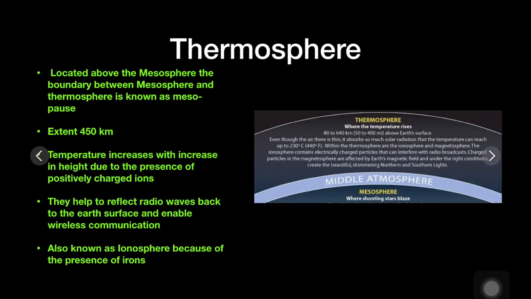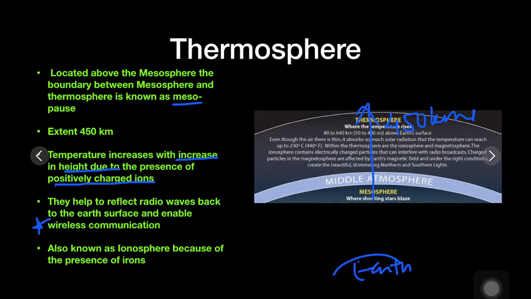Next layer is thermosphere. It is located above the mesosphere, and the boundary between mesosphere and thermosphere is known as mesopause. It extends from the Earth's surface till 450 kilometers. The temperature increases with the increase in height, as in this layer there are positively charged ions present.